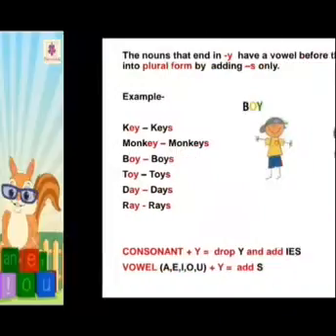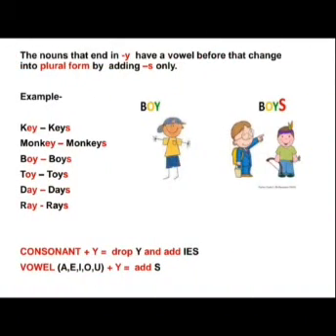Key, keys. Okay? And the nouns that end in y have a vowel before that change into plural form by adding s only. Example, you can see here in the picture, 1 boy, 2 boys. Key, keys. Monkey, monkeys. Here you can see the correct spelling, monkeys.